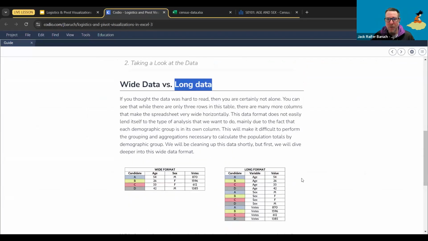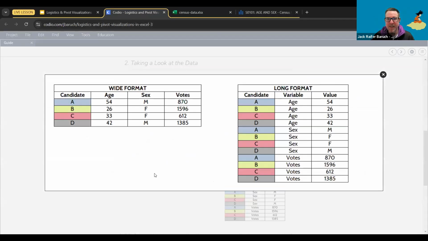This is what we're used to seeing when we see any kind of data. So this is wide format over here. Wide format is very particular because it allows us to put each subject of interest in each row. So we have A, B, C, and D, and we have all the information for each of them: their age, their sex, how many votes they had in this particular case, etc., for each candidate. Now, wide data is a little bit more complicated. It's still useful, but it sort of tries to fit everything into very few columns, or in this case, into very few rows.